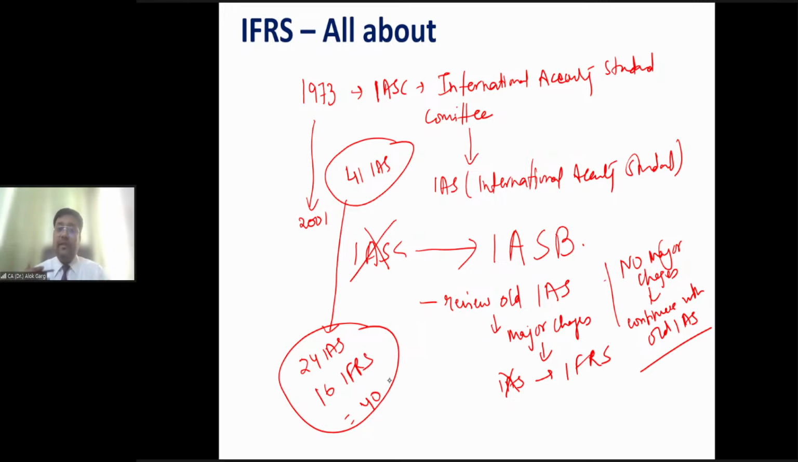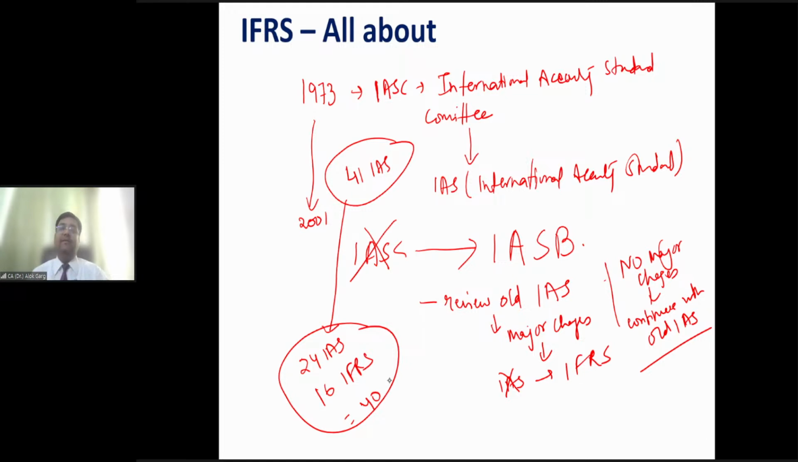Sir, in place of 41 IAS, why only 40 standards? So friends, there were two International Accounting Standards, IAS 11 and IAS 18. These two standards were talking about revenue. Now, in 2018, these two IAS standards got deleted and a new IFRS standard was issued, IFRS 15. So that is why, instead of 41 IAS, there are 24 plus 16 standards. It means a total of 40 standards are there.